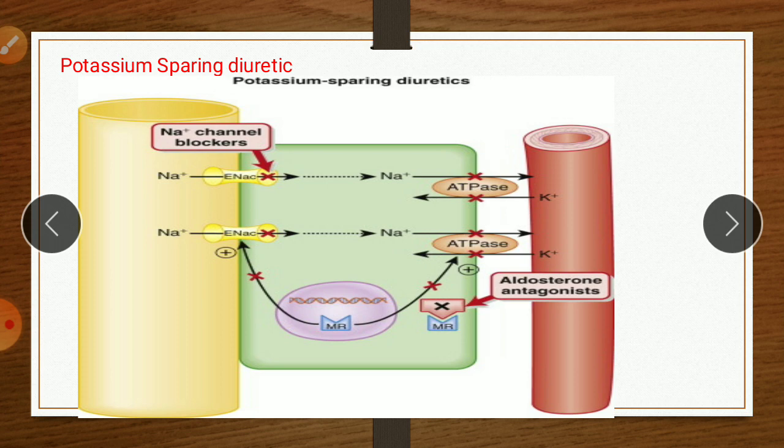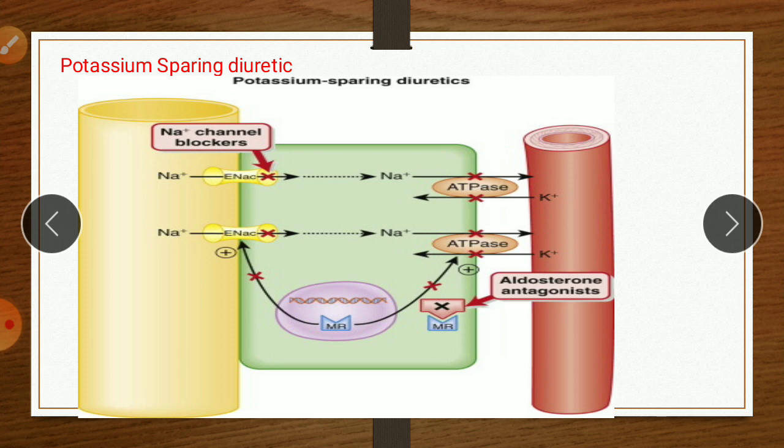Now the last class of diuretics is the potassium sparing diuretic. The negative feature of the above discussed classes of diuretics in concurrent use is that they increase renal excretion of potassium and induce hypokalemia.